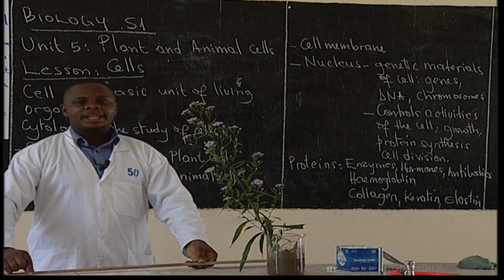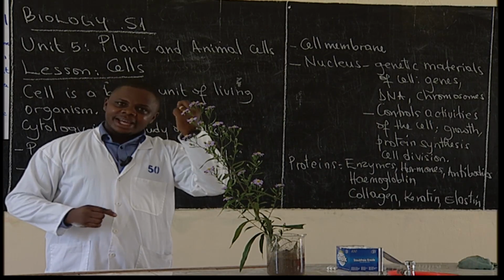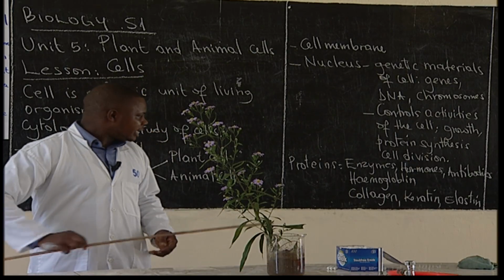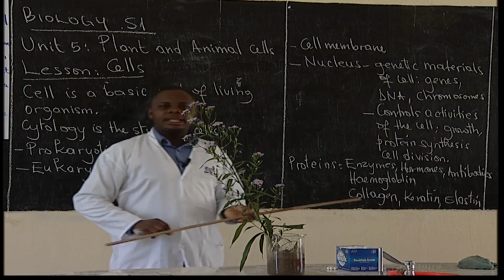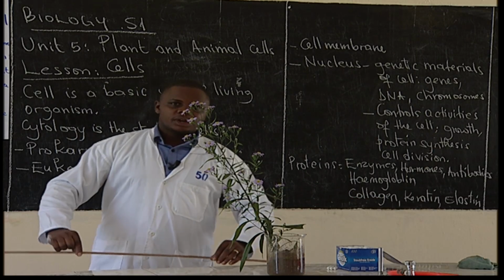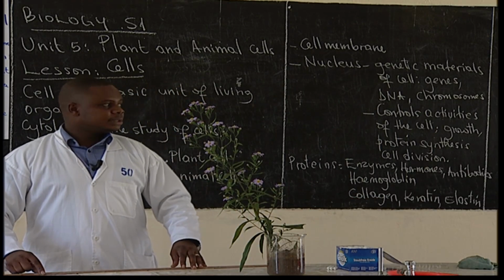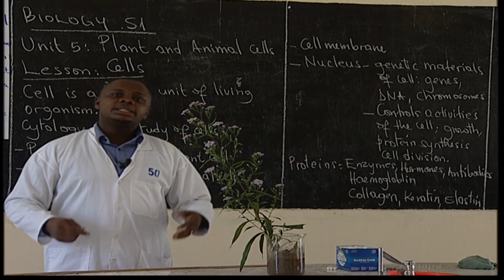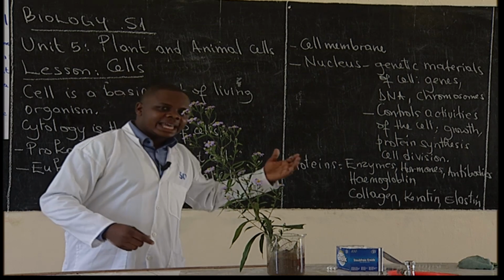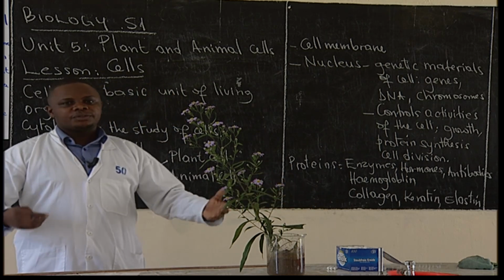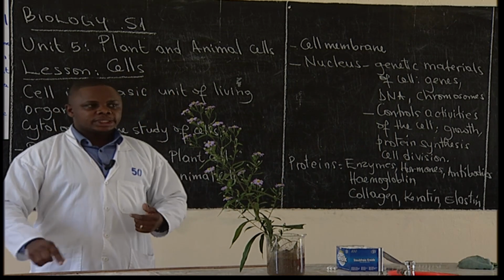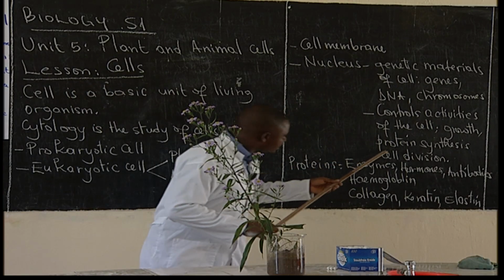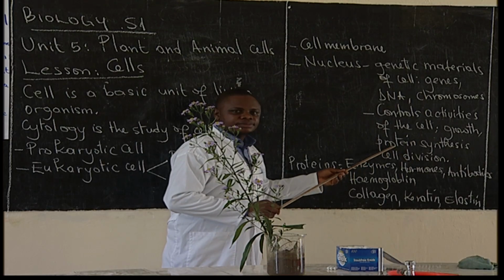Keratin, we can find in our hair, in our nails, and skin. Then elastin, we can find in the uterus of the female reproductive system. We can also find it in red blood cells and lungs. Those are examples of proteins which are very important in our body. That's why we say the nucleus is very important in protein synthesis.